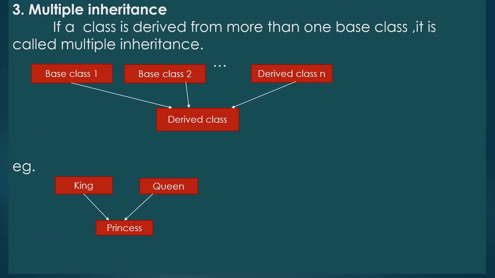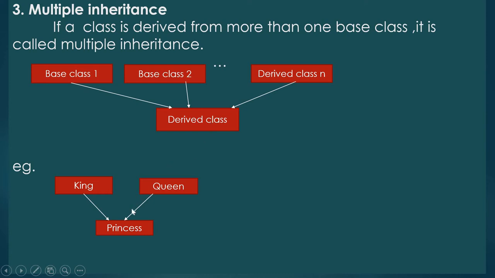Third one, multiple inheritance. If a class is deriving from more than one base class, it is called multiple inheritance. That is, there will be more than one base class. One class is deriving from more than one base classes.